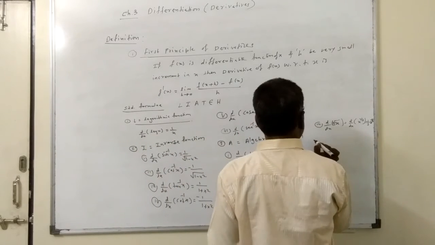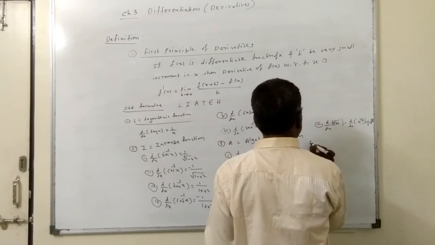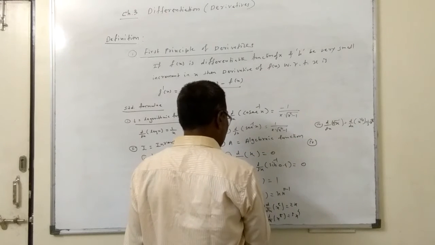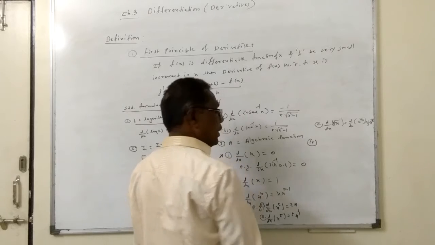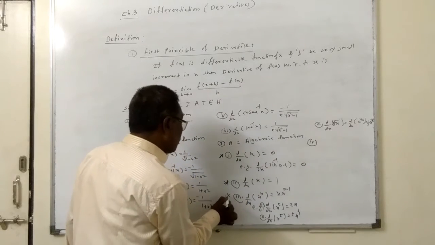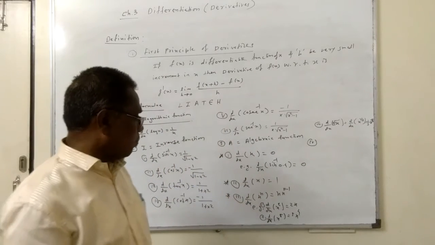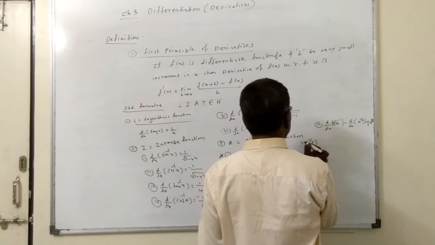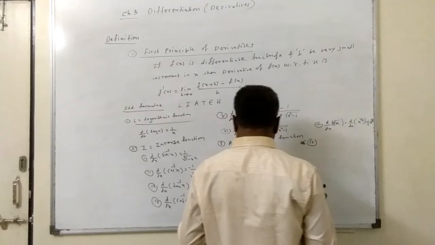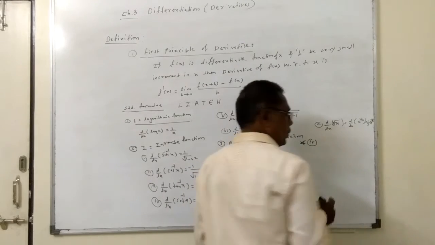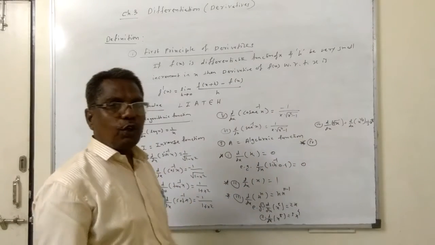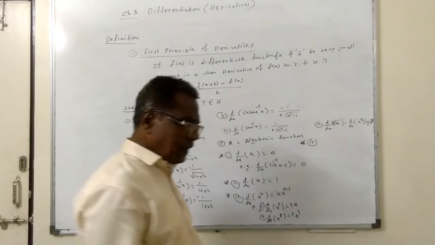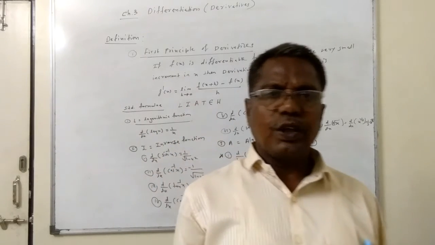Now here is one more formula, the fourth formula. The first formula is d by dx of k is equal to 0. The second formula is d by dx of x is equal to 1. The third formula is d by dx of x raised to n is equal to n into x raised to n minus 1. Now one more formula. Actually this formula is derived from the previous formula, but it is for the productivity of the mind. In engineering, I always say, what are we studying in engineering?